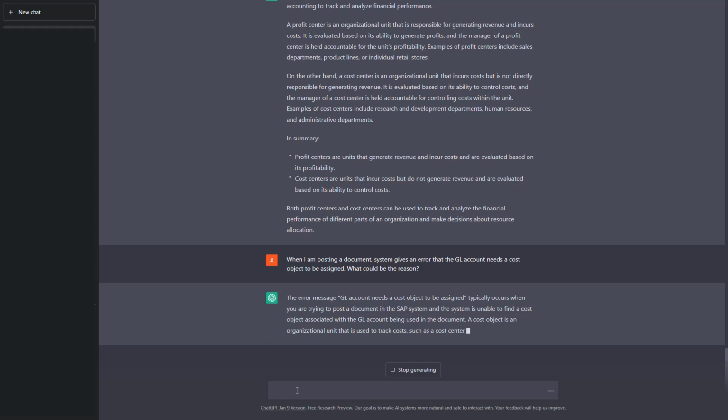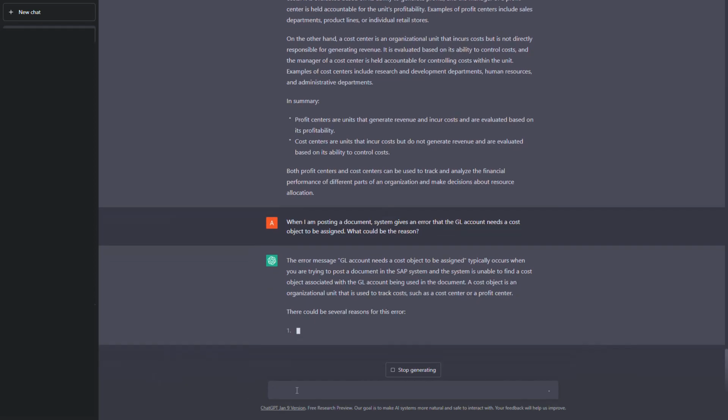Okay, when the system is unable to find a cost object associated with a GL account being used in the document.